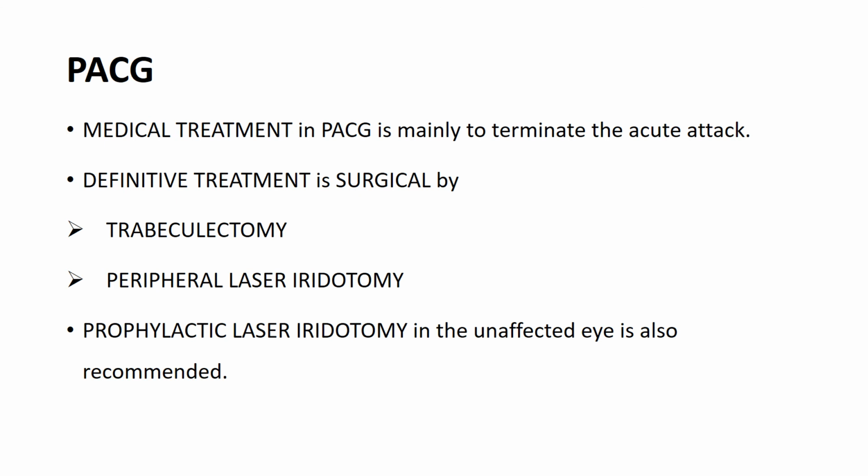Coming to the management of angle closure glaucoma. In angle closure glaucoma, the medical treatment is only to terminate an acute attack. So this medical management is not the definitive management for angle closure glaucoma. It's mainly surgical. That means the definitive treatment is surgical, either by trabeculectomy or by peripheral laser iridotomy, and in certain cases prophylactic laser iridotomy in the unaffected eye is also recommended. So the medical management only has an ameliorative role.